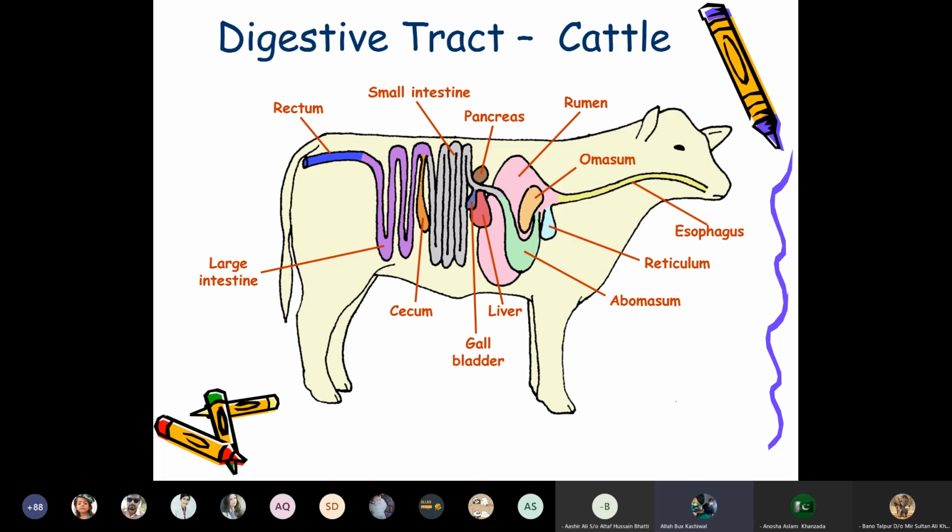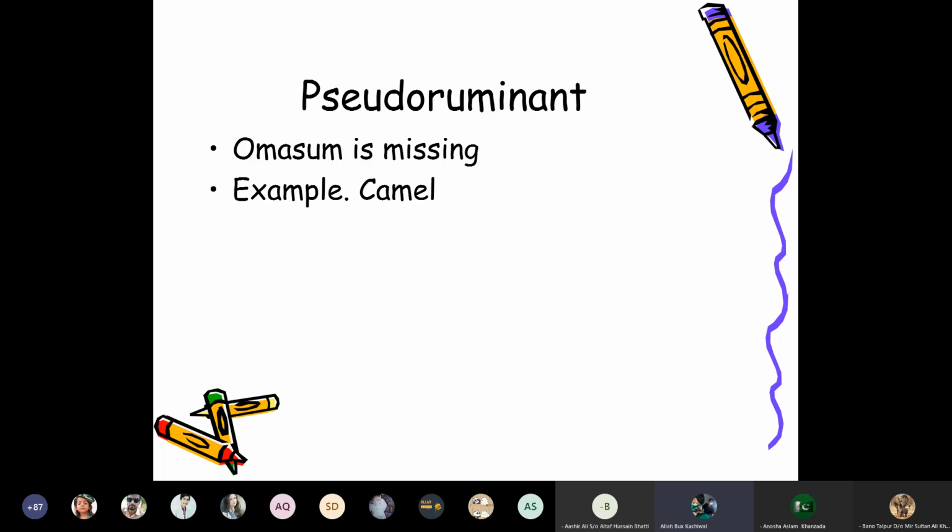The large intestine consists of a cecum, colon, rectum, and the anus. So this is the digestive system of compound stomach animals, whereas the horse is a simple stomach animal having only one compartment of the stomach, known as the abomasum.